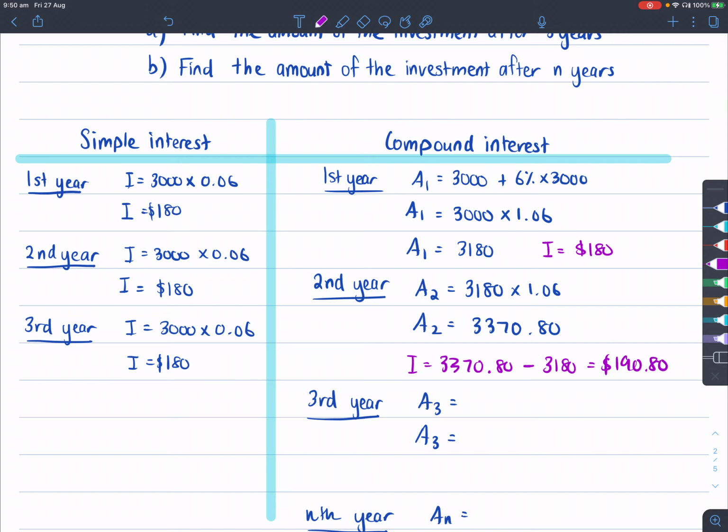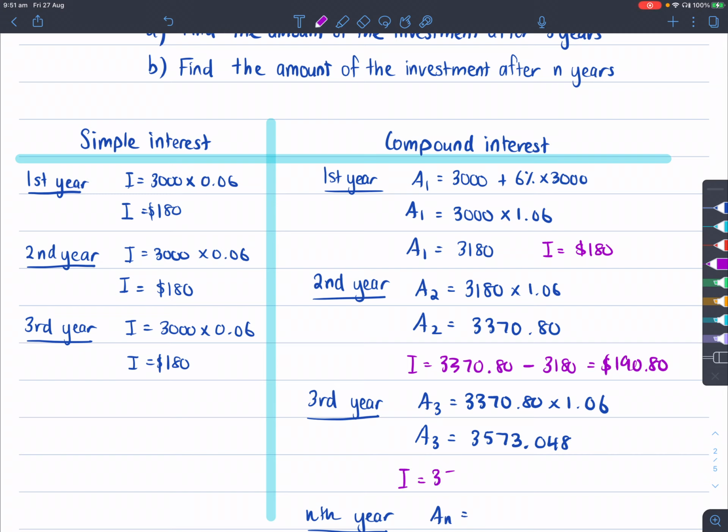We get an interest of $190.80. Now, if we continue into A3, we take A2's amount, which is now the amount sitting in the bank. We have to increase this by 6% because that's what the bank pays us. So we multiply by 1.06: 3370.8 times 1.06 gives us 3,573.048, which I'll write completely. Now, what's our interest?